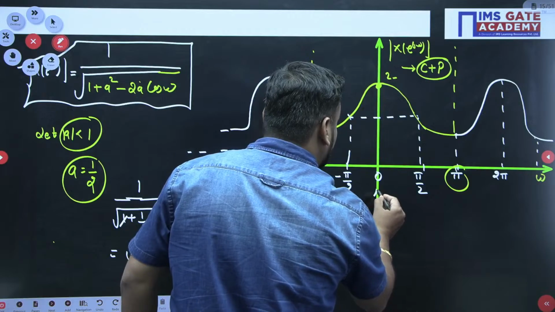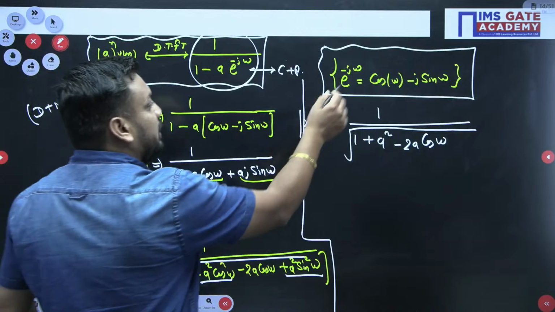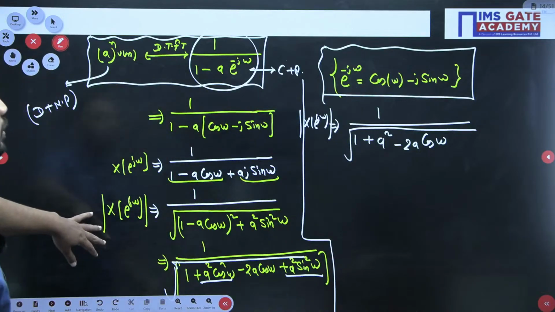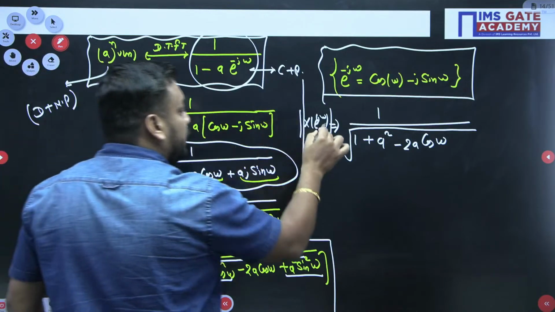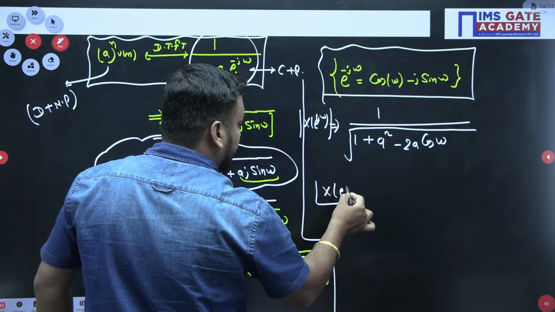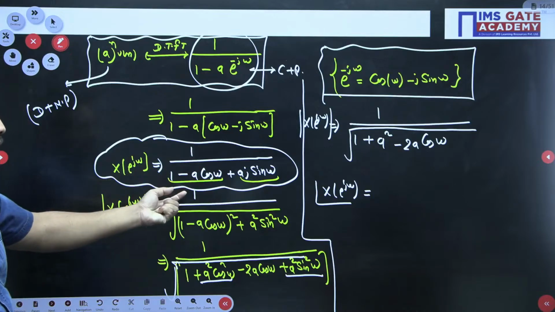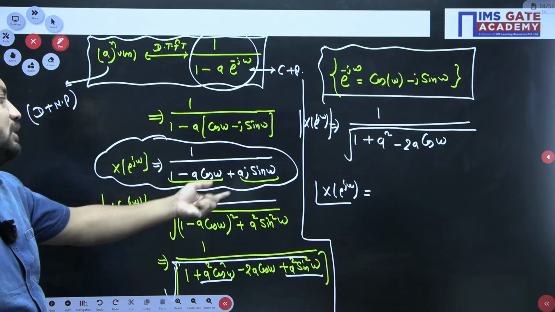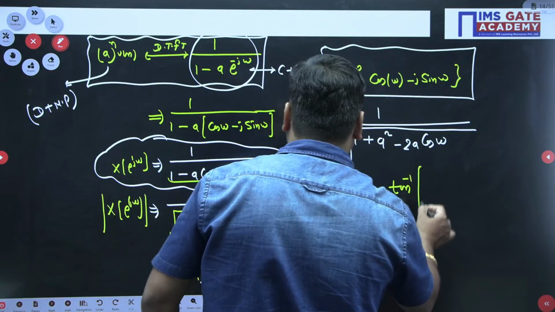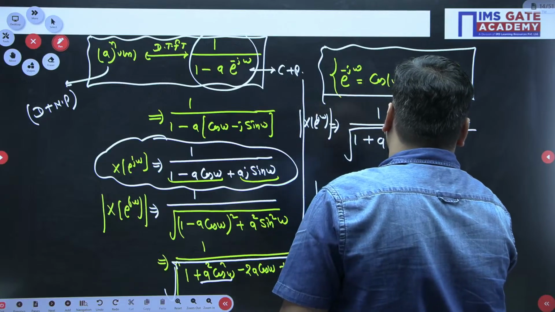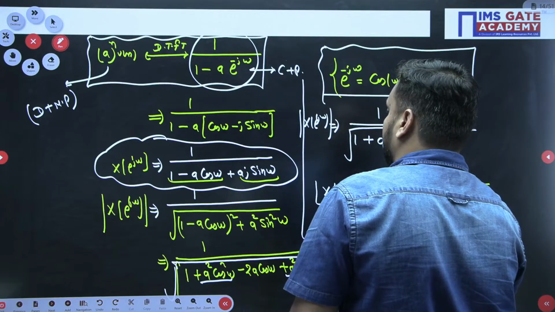And even if you make the angle curve, do you know what the angle equation is? This is your X(e^{jω}). From this we have calculated the magnitude, and if I want to write the angle equation also, then the numerator angle is 0 and the denominator angle is tan inverse of imaginary upon real. Since it is in the denominator, the sign will be negative, so minus tan inverse of imaginary upon real, which is a sin ω upon 1 minus a cos ω.